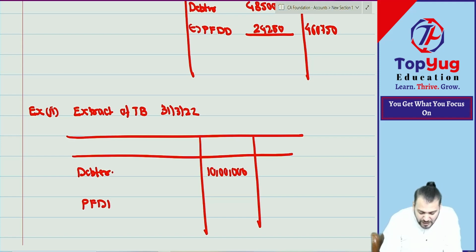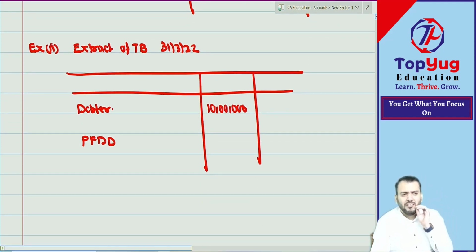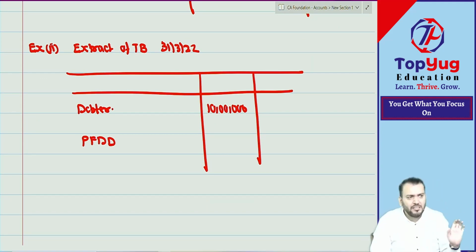If provision for doubtful debts is coming there, it will always be opening. It cannot be closing. In the trial balance, normally closing provision will never come. So the date is not given, it is the opening provision only.